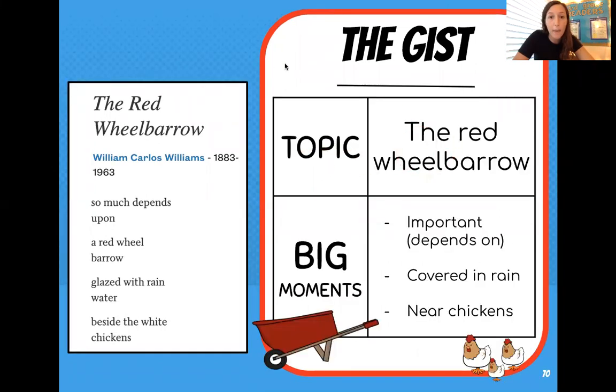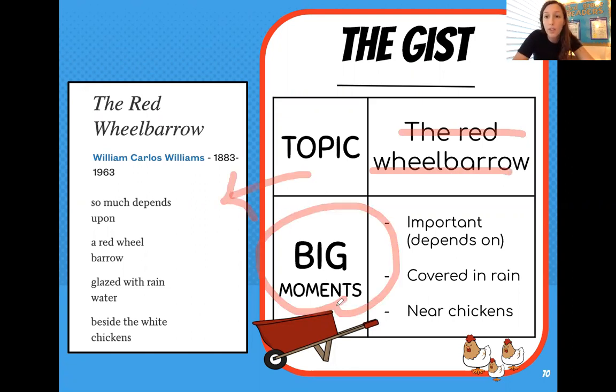Let's check our topic. So like I said, the topic is the red wheelbarrow, because all of our stanzas in the poem tell us more about the red wheelbarrow. And our big moments, what we learn from the poem to be able to retell the poem, is that it's covered or glazed in rain and it's near chickens.